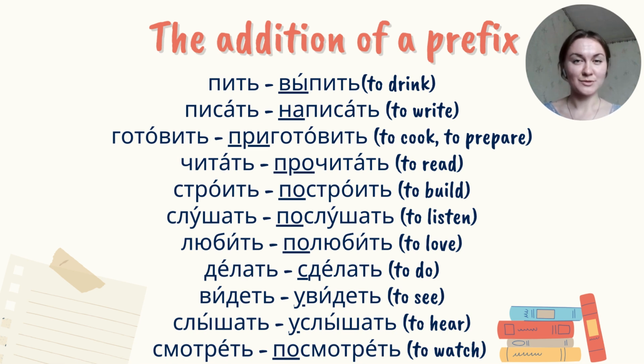I would like to remind you that on the left side I write the imperfective aspect of verbs, and on the right side is presented the perfective aspect of verbs. So you can see that the perfective aspect of verbs has the prefixes вы, на, при, про, по, с, у, and по again.